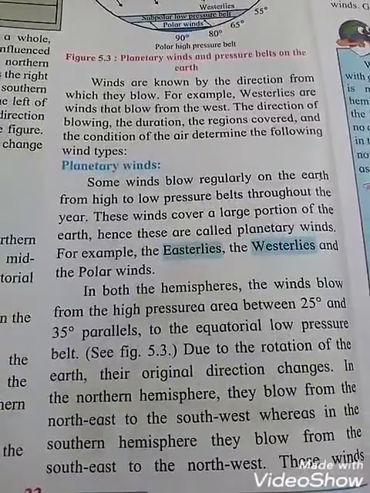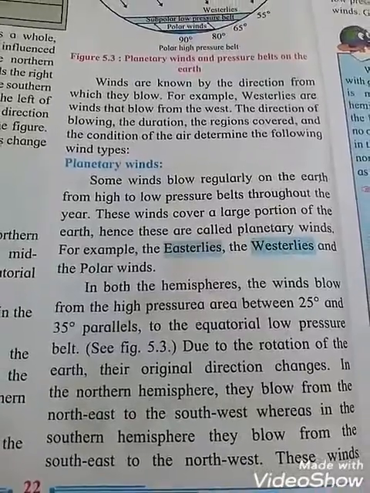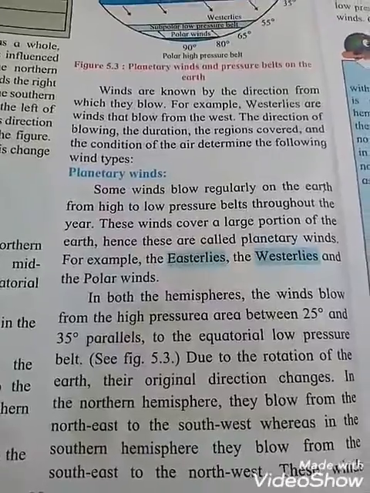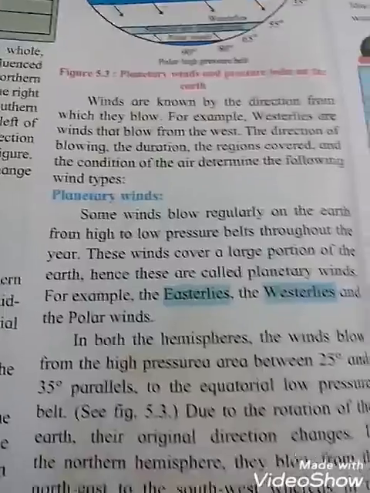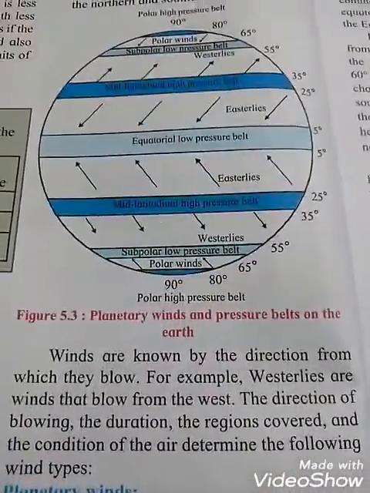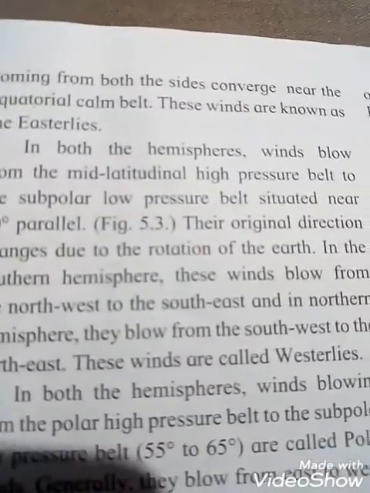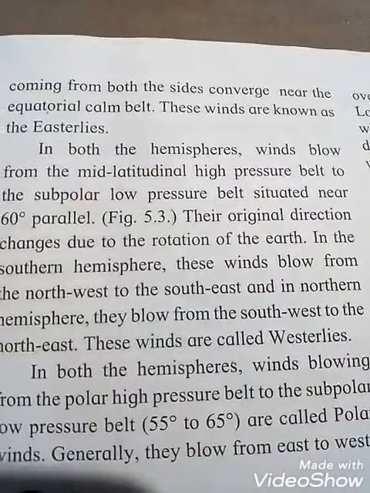In the northern hemisphere, they blow from the northeast to the southwest, whereas in the southern hemisphere, they blow from the southeast to the northwest. So these are different, students. In the northern hemisphere they blow from the northeast to the southwest, and in the southern hemisphere they blow from the southeast to the northwest. So these differences are there. And see, students, these winds coming from both sides converge near the equatorial calm belt. These winds are known as the easterlies.